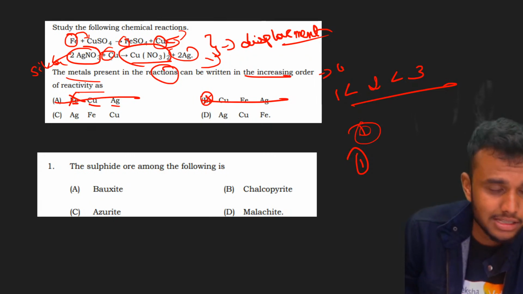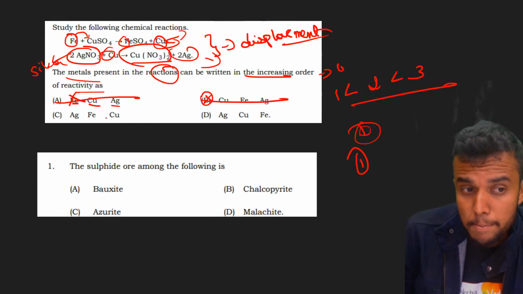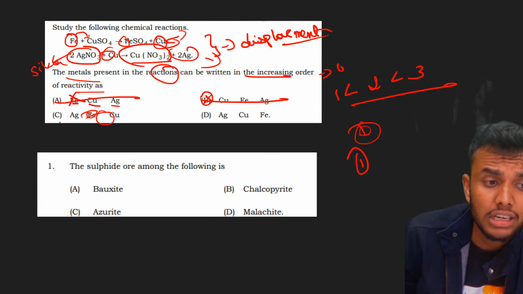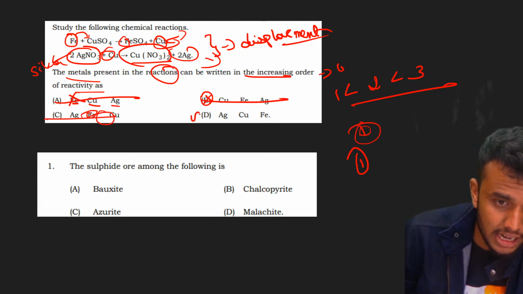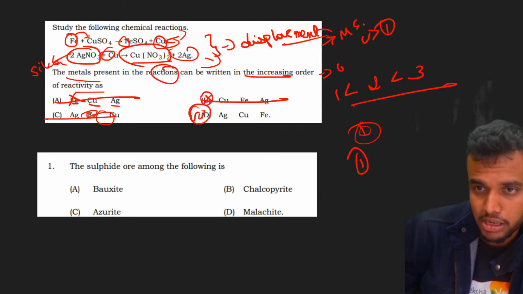Ag is there. Yes, copper displaces Ag easily. See, in both options Ag is there, so move on to the second one. Compared to iron, copper is less reactive. That's why C is also not the correct answer. D is the correct answer. I think it's clear. This is from the metals and non-metals topic.